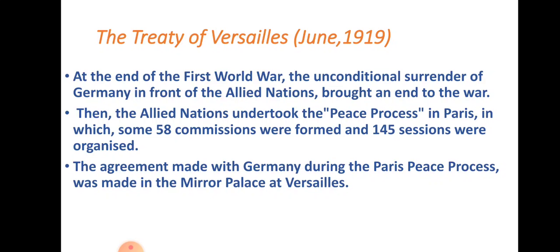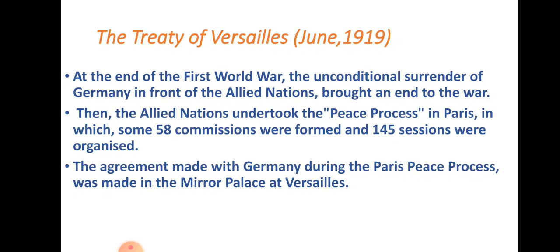Then the Allied nations undertook the peace process in Paris, in which some 58 commissions were formed and 145 sessions were organized. After the war, the Allied nations thought that there should be peace in all the countries, and for that they formed 58 commissions and organized 145 sessions.